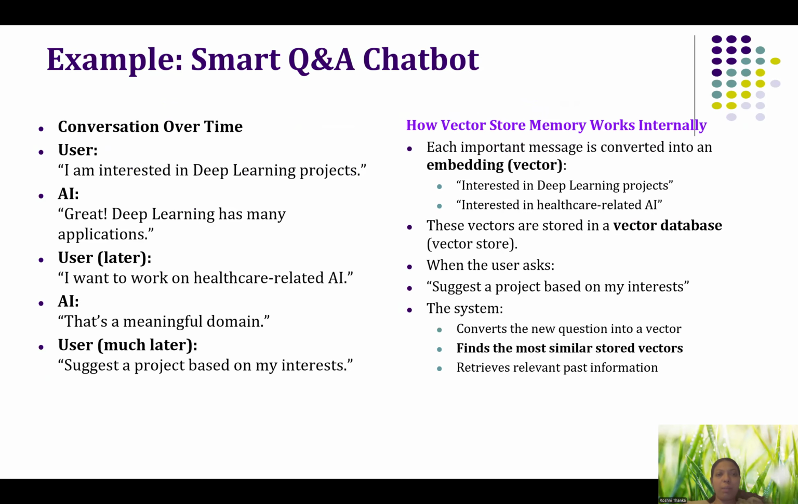So here is an example. Here I have a conversation. How the vector memory works internally: each important message is converted into vectors, that is, numerical format. For example, here I have interested in deep learning project and interested in healthcare AI. So that was the conversation. These vectors are stored in the vector database. How does it work? The system converts the question into a vector.